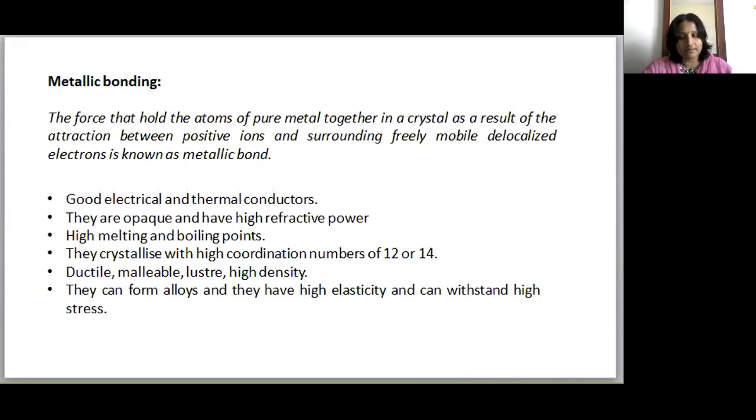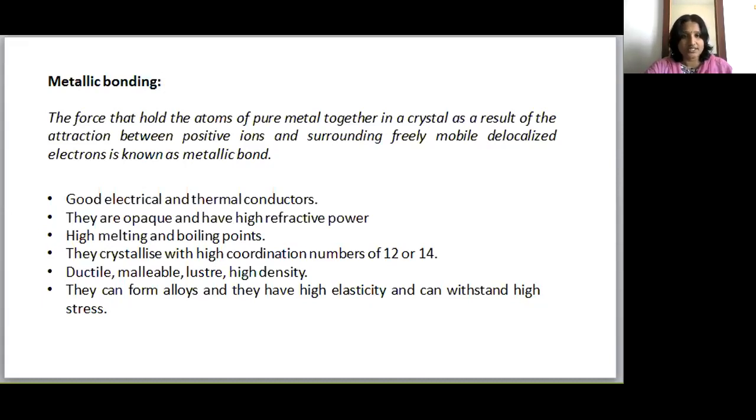Before explaining the metallic bonding, what are the properties of metals and why do the metals show these properties? Let me explain in this lesson. What are the properties? Correct, you are correct. They are good electrical and thermal conductors. They are opaque. They have high refractive power. They have high melting and boiling points. They crystallize with high coordination number. They are ductile, malleable, lustrous, high density, etc. They can form alloys. They have high elasticity. They can withstand high stress and they can withstand high temperature also.